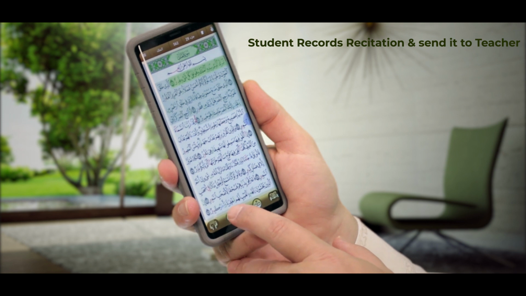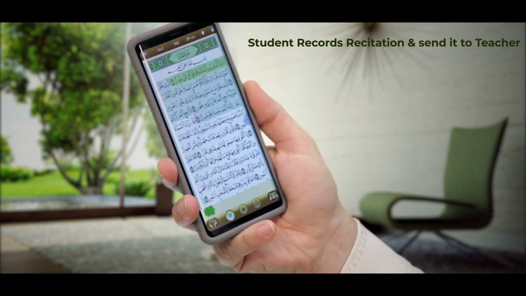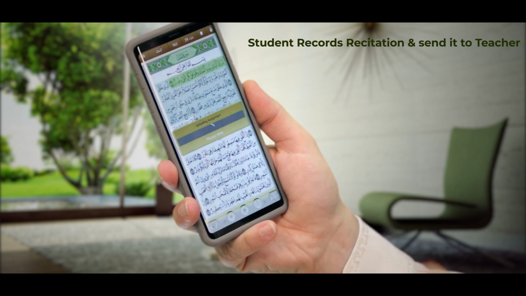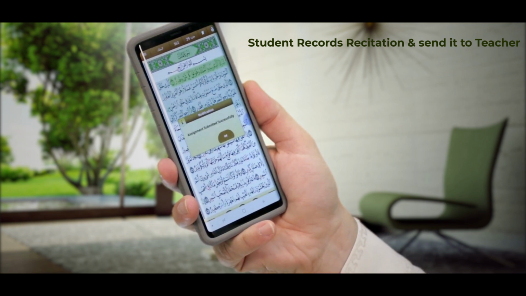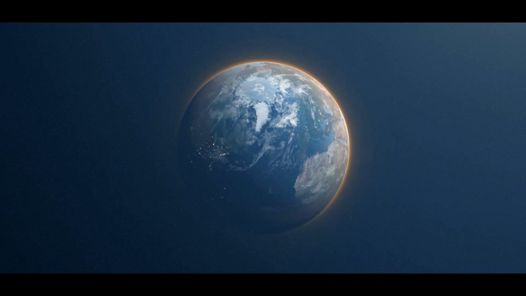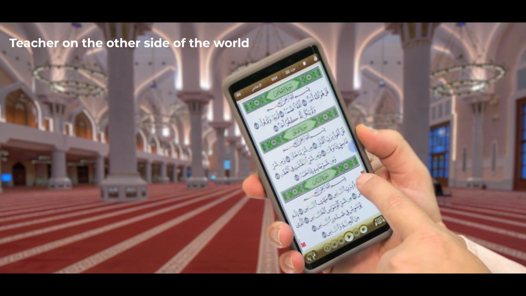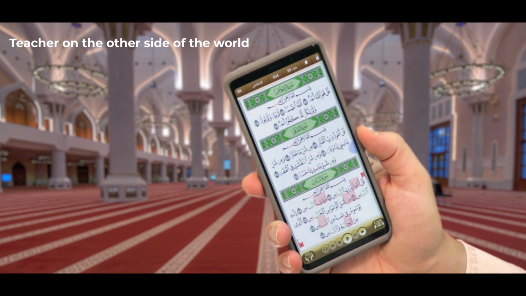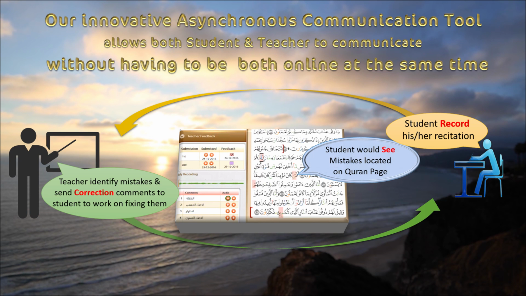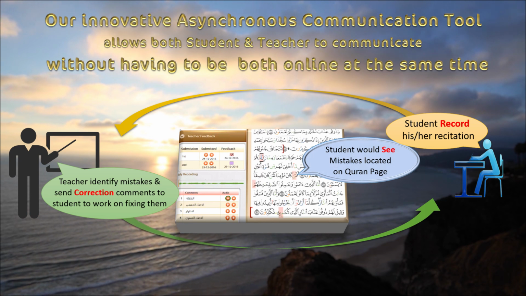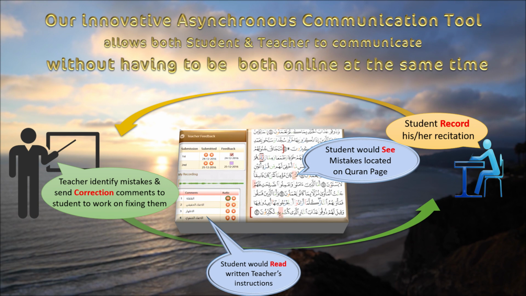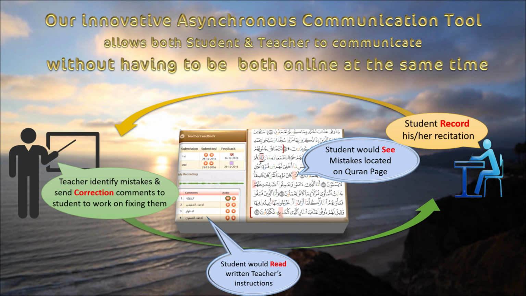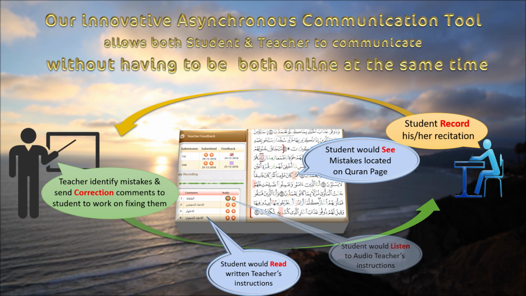This is an example of a student pressing the record button to record his assignment, and then once he's done, he will click this upload button that will send the assignment to the teacher, who could be living so far from the student. The teacher on the other side of the world and at a totally different time would be able to listen to the student's recording, identify the mistakes, mark their locations, and send his comments to the student for action. And again, at a different time, the student would be able to see the mistakes marked on the assignment page, where the student can read the written comments and listen to the recorded audio comments of the teacher.